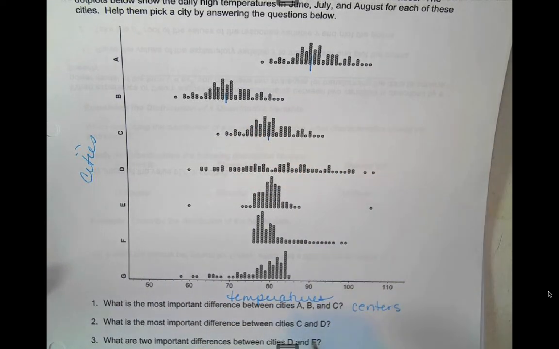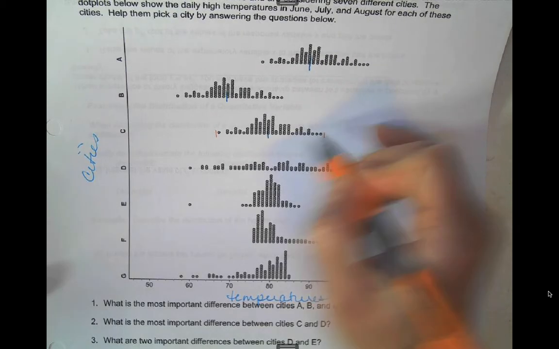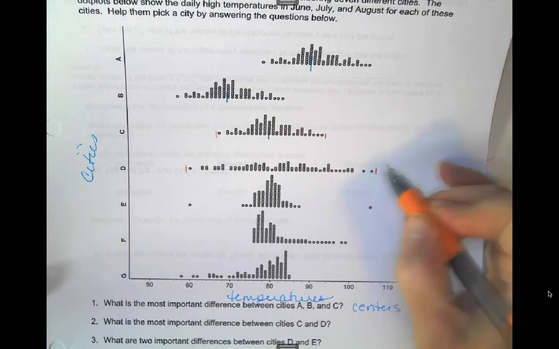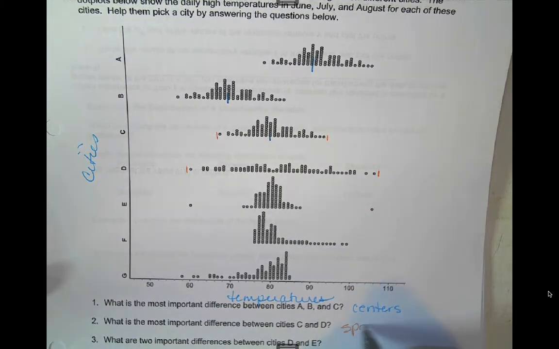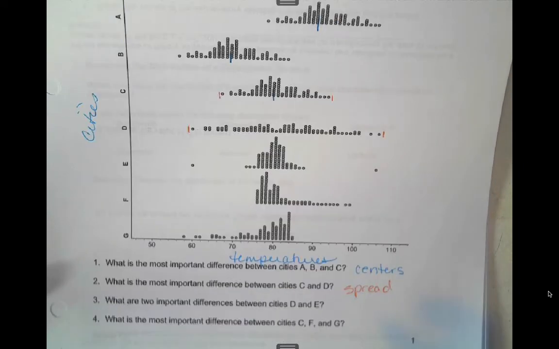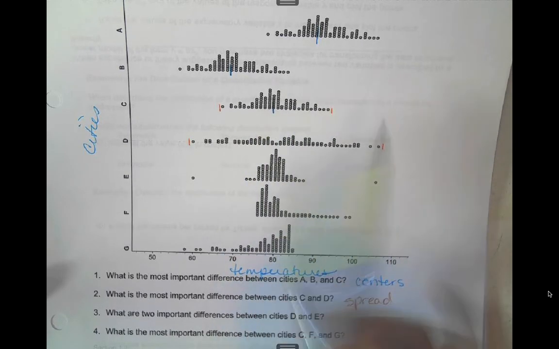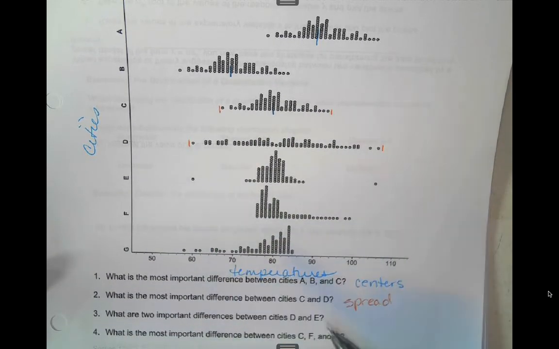Okay. What's the most important difference between city C and D? If I look at this one right here, C is contained, D is more spread out. So the spread is what I'm seeing is different here. All right, so again, it doesn't necessarily mean one's better than the other one. It just means that they're spread out differently. So this one's spread out. This one's going to have a lot more consistency in the temperature. This one, you're just going to get some more extremes there.